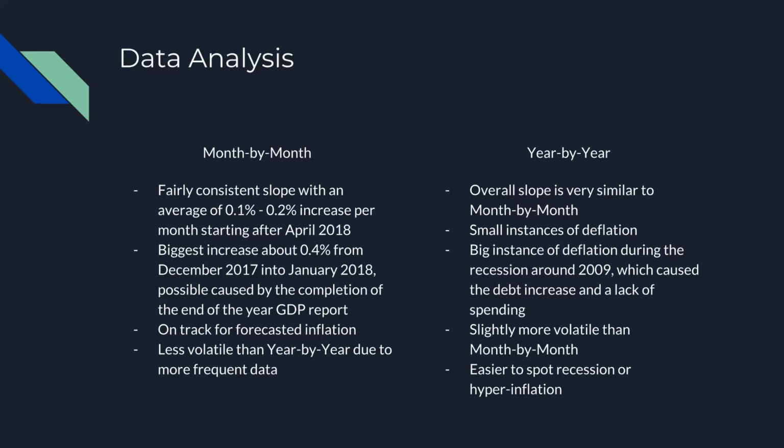And as we saw with the year by year, overall slope is very similar to month by month, but there are small instances of deflation, which we couldn't see in the month by month data, and a big instance of inflation during the recession around 2009. And this deflation caused the debt to increase, which caused the lack of spending, which caused the recession.